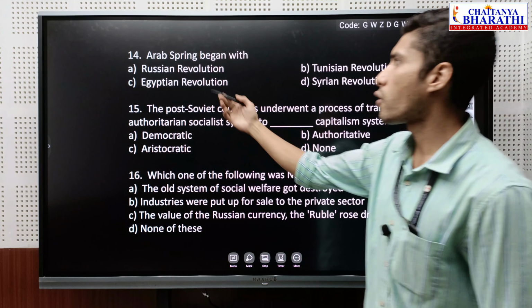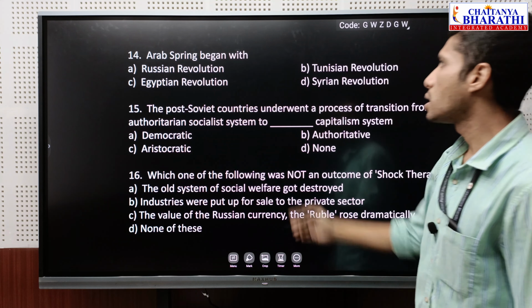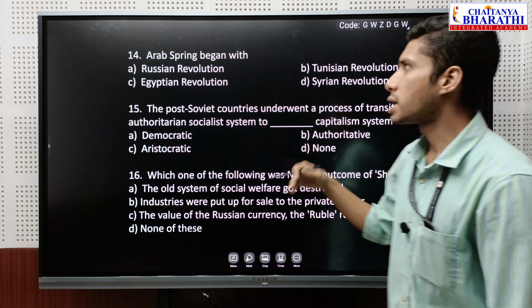Question number 14. Arab Spring began with the, which should be the correct answer? So Arab Spring meant demonstrations against the authoritarian government. It has its starting from the Tunisian Revolution. Tunisian Revolution happened in 2010.